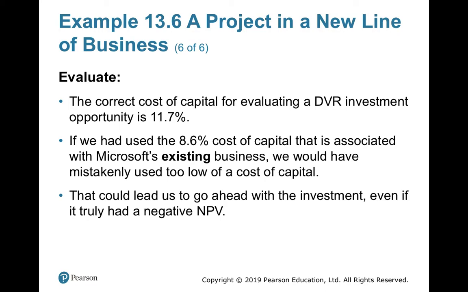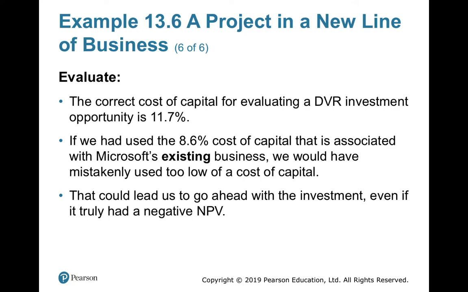Here the systematic risks are different, so you have to find a competitor in this regard, find its cost of capital, and use it for your acquisition. That could lead to going ahead with the investment.